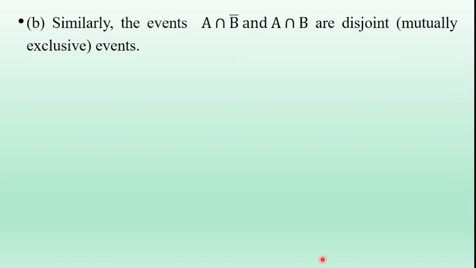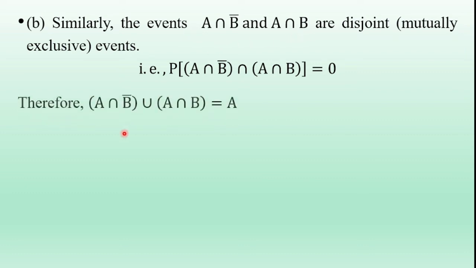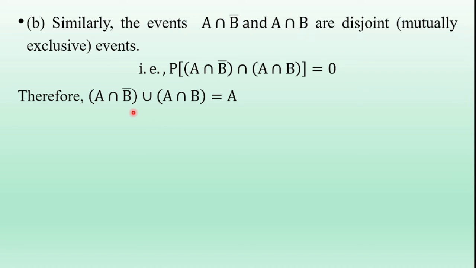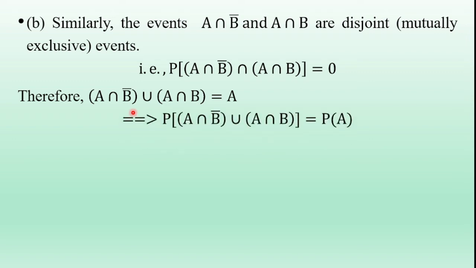And the B bit of the second bit solution: similarly, events A intersection B bar and A intersection B are mutually exclusive events, so the intersection of these two events is 0. That is, probability of A intersection B bar intersection A intersection B is equal to 0. Since these two events are mutually exclusive, the union of these two events is equal to the event A. That is, A intersection B bar union A intersection B is equal to A. So take the probability on both sides: probability of LHS term is equal to probability of RHS term.